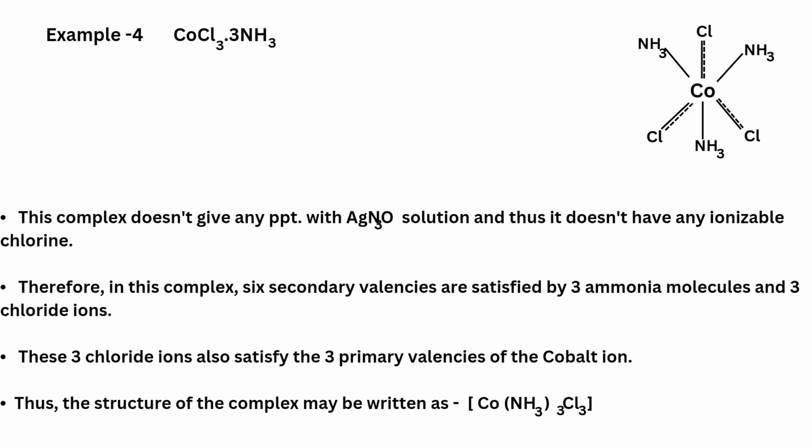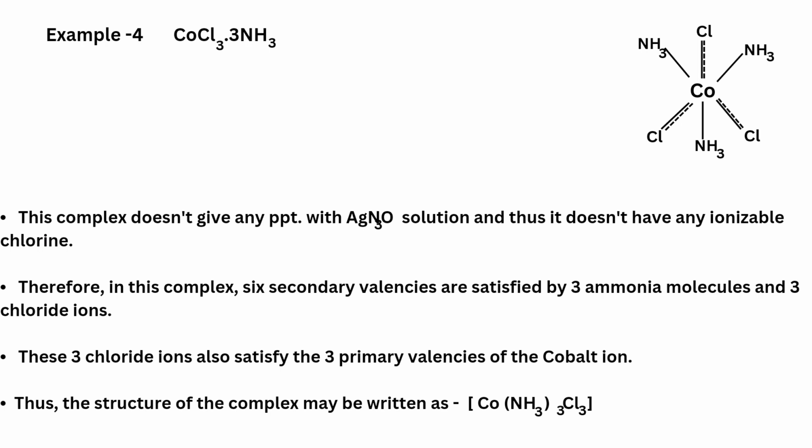The last example, CoCl3.3NH3. See this structure carefully. This complex does not give any precipitate with AgNO3 solution, and thus it does not have any ionizable chlorine. Therefore, in this complex, the 6 secondary valencies are satisfied by 3 ammonia molecules and 3 chloride ions. These 3 chloride ions also satisfy the 3 primary valencies of the cobalt ion. Thus, the structure of the complex can be written as [Co(NH3)3Cl3].